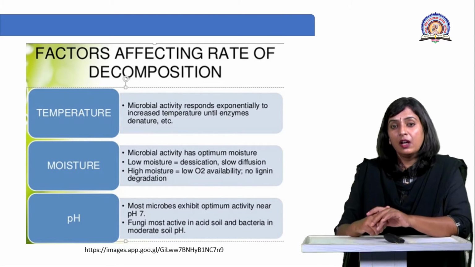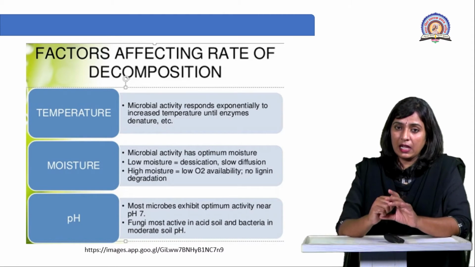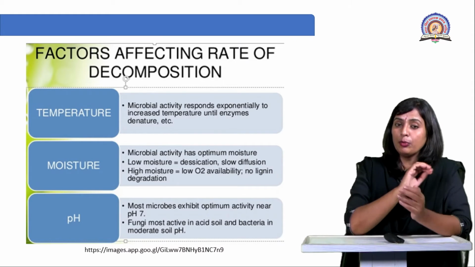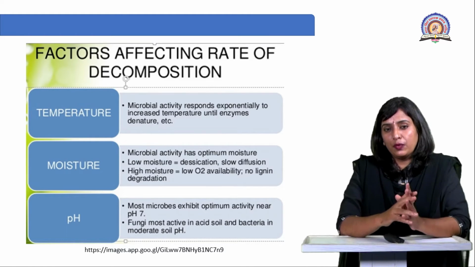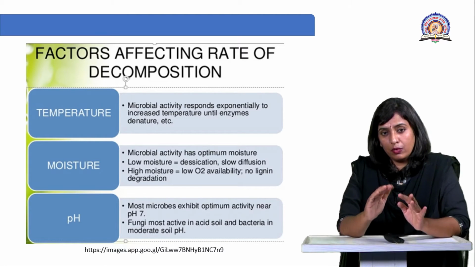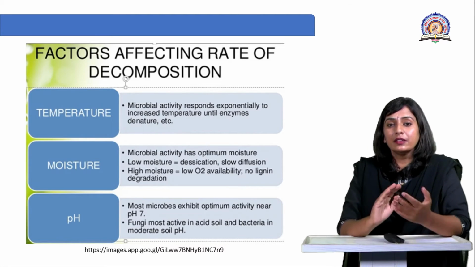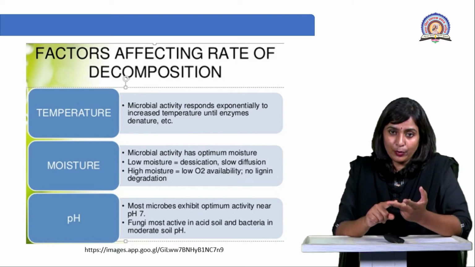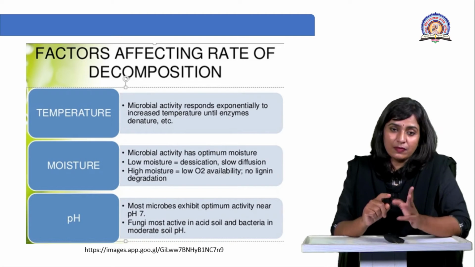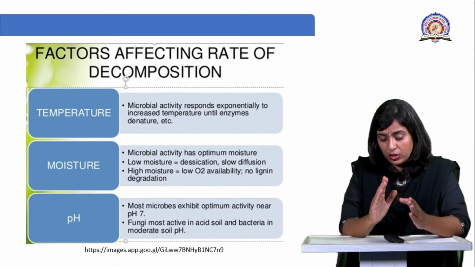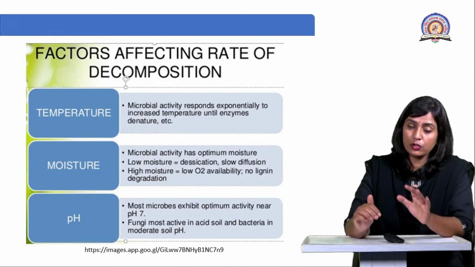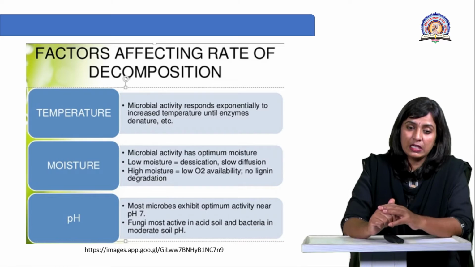Lignin is basically a polymer. It's actually the organic polymer which is present inside the structural tissues of the plant. So it is difficult to degrade, right? And at high moisture, when there is low oxygen, ultimately there will be a slow rate of decomposition by the microbes and no lignin decomposition will be observed. So again, temperature and moisture play a very important role for decomposition. They should be maintained at the optimum level.